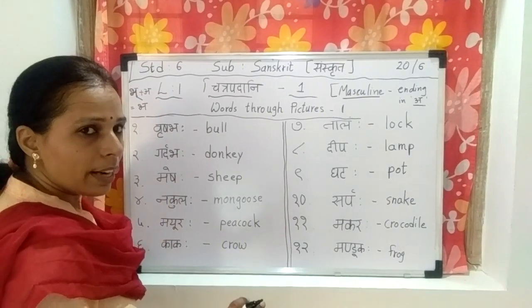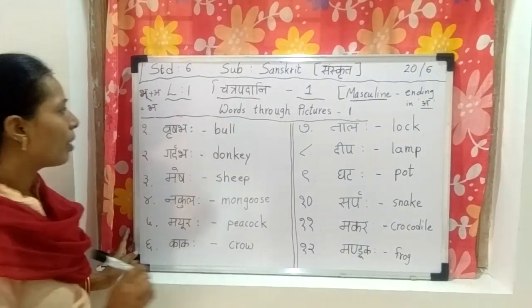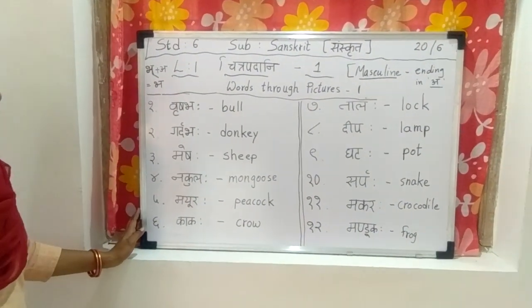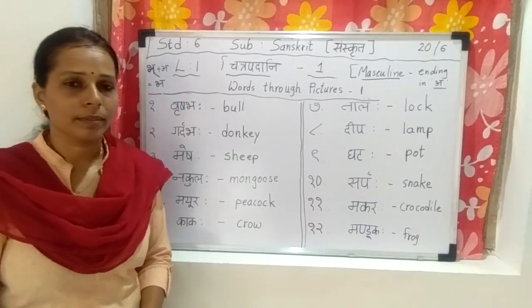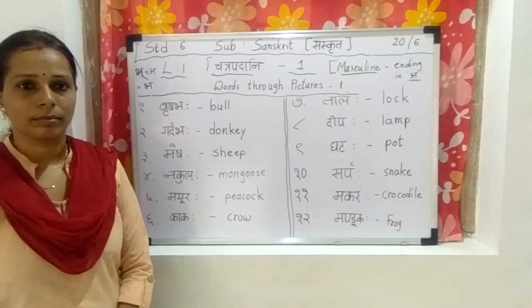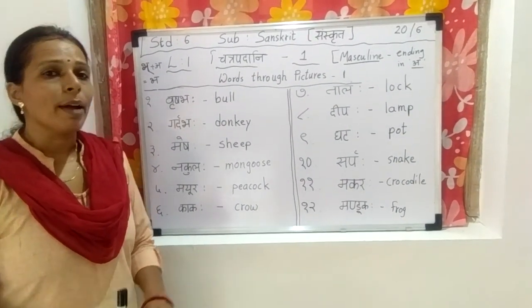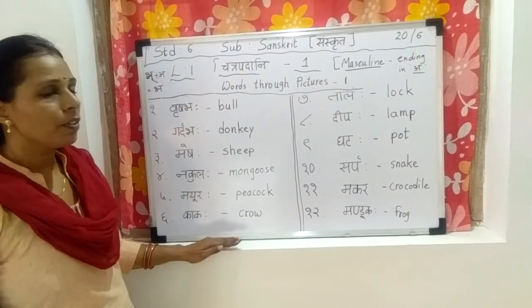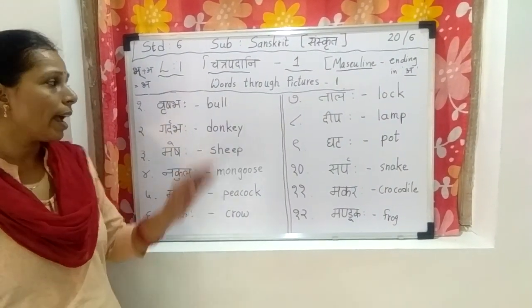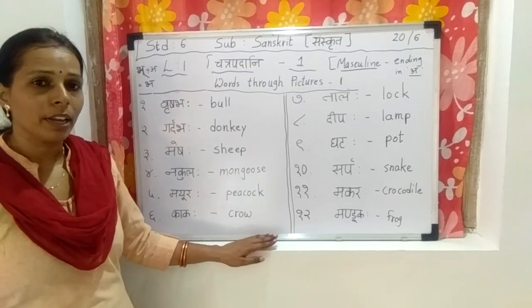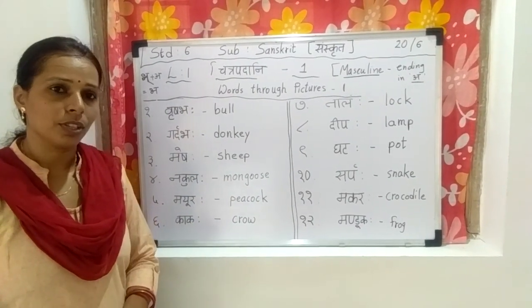Okay, you understand this? Remember it. Now you have to write all the words in your notebook and read them properly with proper pronunciation.